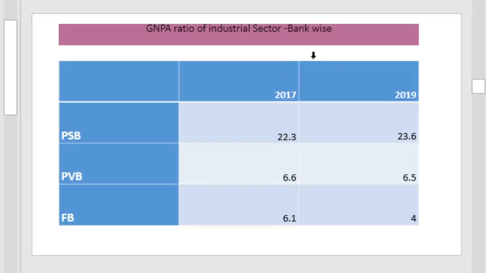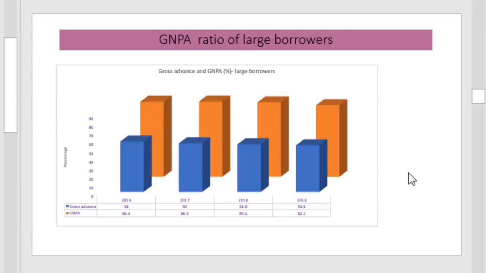Industry-wise, bank-based gross NPA ratio of the industrial sector is given. The highest gross NPA ratio is with the public sector banks. Private sector and foreign banks have only 6.6% and 6.5% and 4% only. The gross NPA of large borrowers is given here. Gross advance and gross NPA of large borrowers are given here. Here it is clear that they are having a higher NPA.